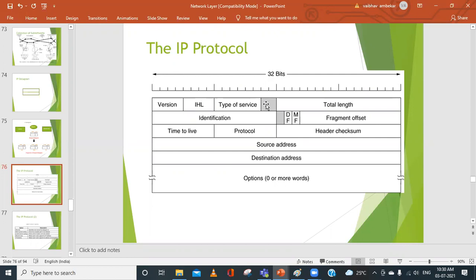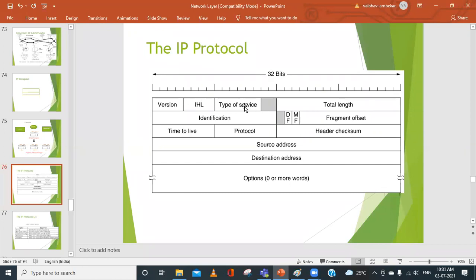Out of that, 2 bits are unused, the gray part indicates the 2 unused bits. And the remaining 6 bits will indicate the type of congestion control or the reliability, transmission capacity, speed. All those will be indicated with this type of service.